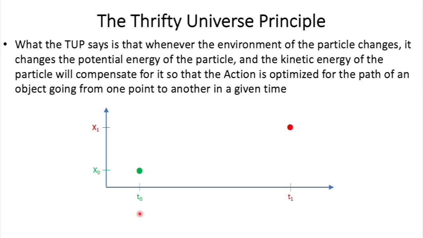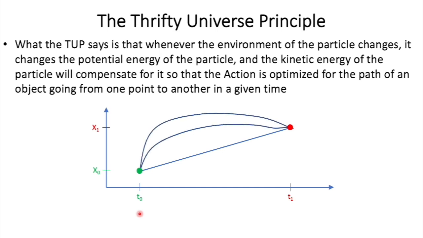Now, here we can see that there are many trajectories from the green point to the red one in a given time. But the universe will pick the one with the smoothest changes, based in particular on the potential energy.